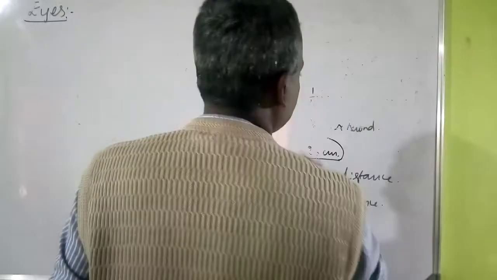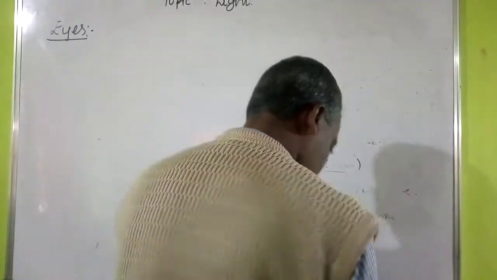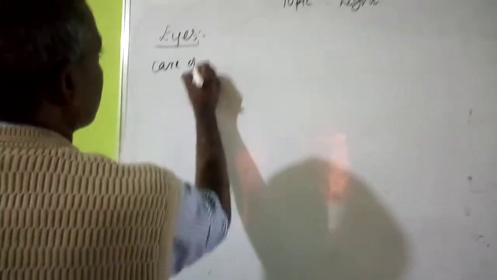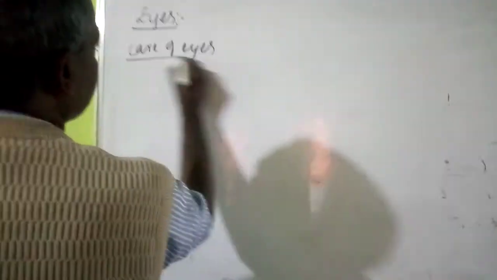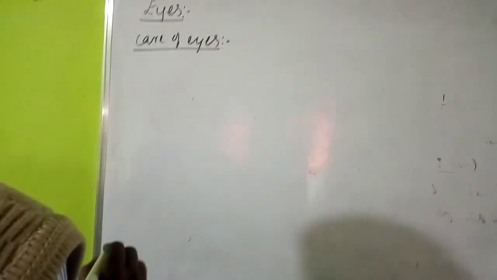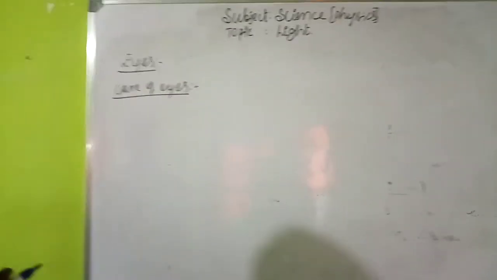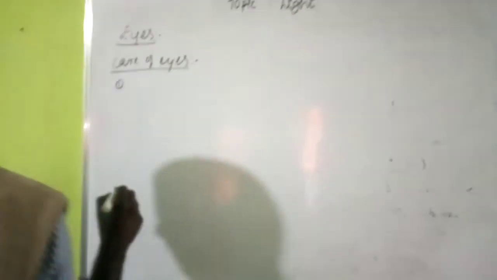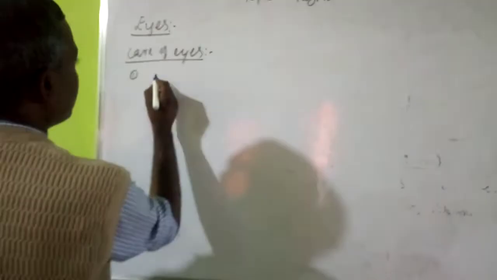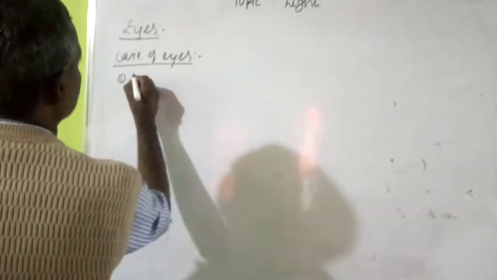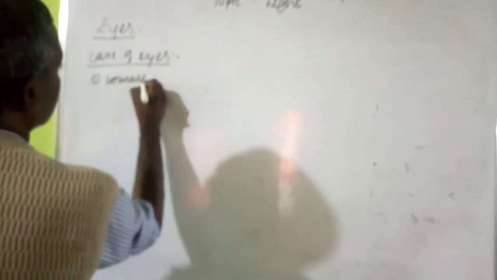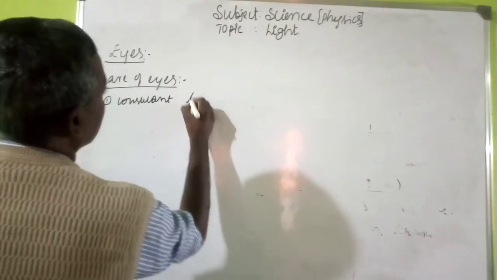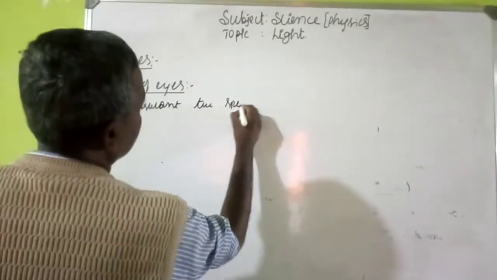First, care of the eyes. First, if there is any problem in the eyes, we should consult the suitable specialist. If there is any problem in the eye, please consult the specialist. It means an eye specialist.